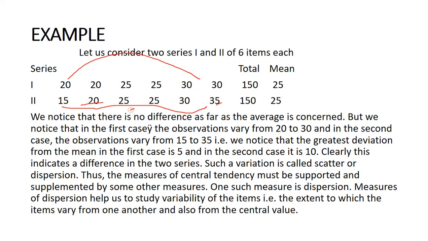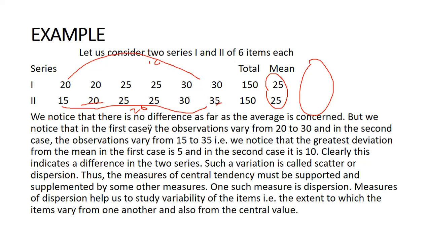The range here is 10 and there is 20, but the mean is the same. If you find any measure of variability, you get different values. This is the most important meaning for central tendency and dispersion.